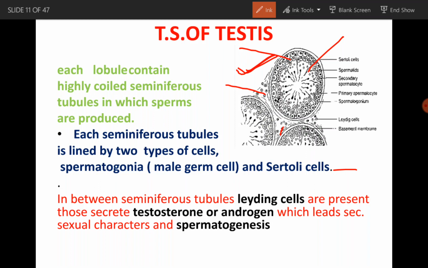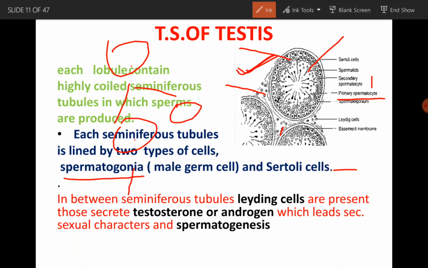So we have to draw this diagram. Especially we have to concentrate on these three things. One is the Sertoli cell and the germ cell, spermatogonia, and these Leydig cells, with blood vessels present in between these. And there are so many types: primary spermatocyte, secondary spermatocyte. So these are the different kinds of spermatocytes.